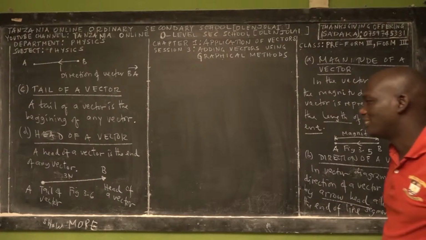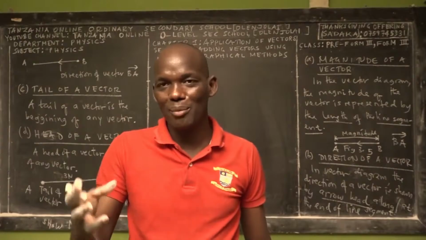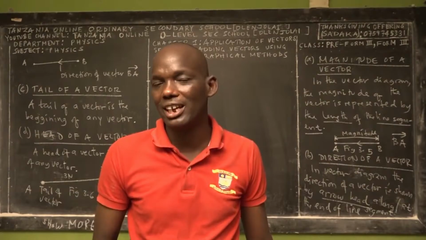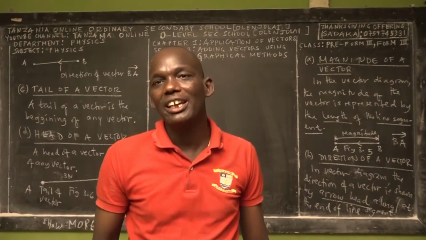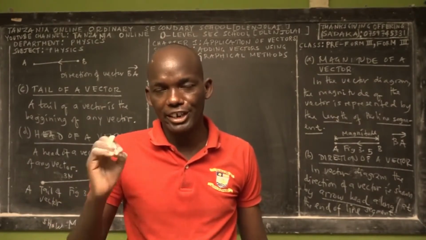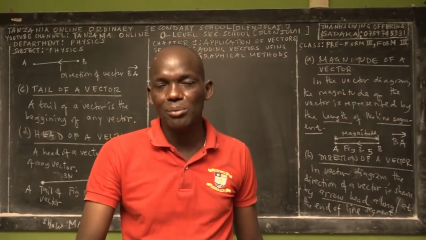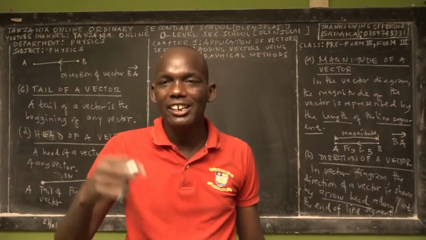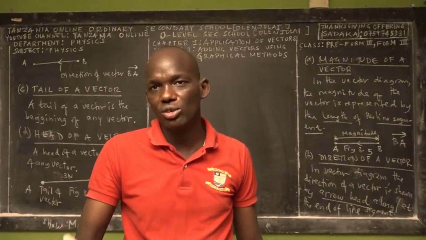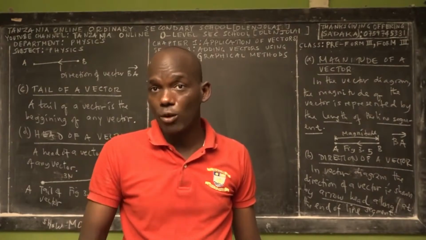Okay, so that is about a tail. So I believe that at this moment, you know the meaning of tail of a vector. So you know about vector diagrams. You know the tail of a vector, you know the head of a vector, you know the magnitude of a vector, you know the directions, and you know how to show them in vector diagrams. It's very important. In case you didn't catch up at any point, please review or watch these videos twice, 3 times, 4 times, 5 times until this concept has been built in your mind, because that's why we begin with applications of vectors. Later on, we are going to deal with different physical quantities, which are vector quantities.